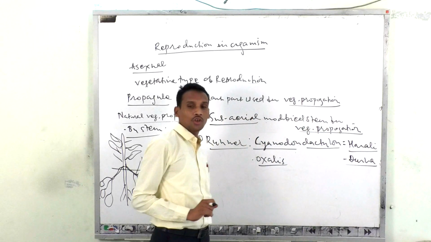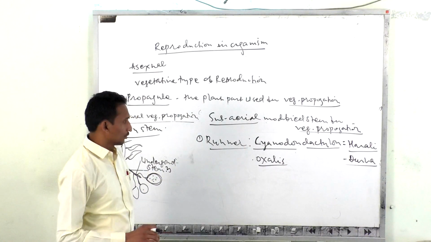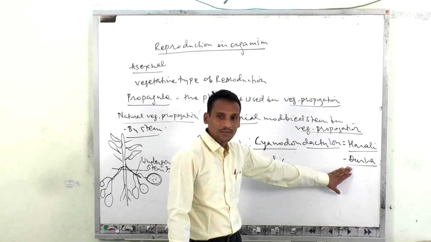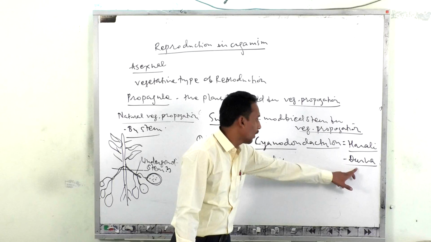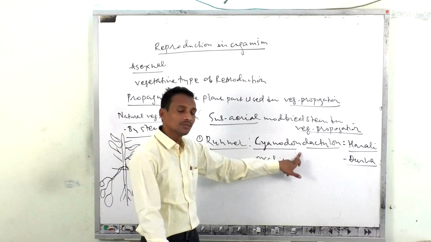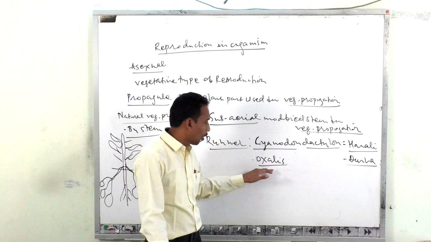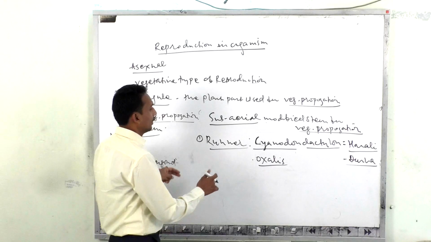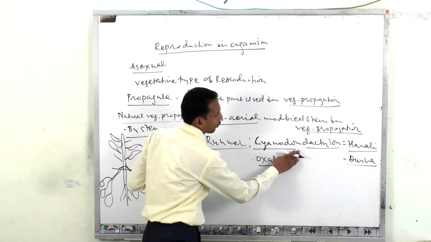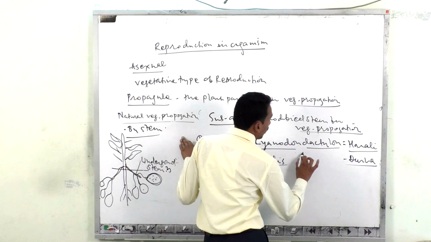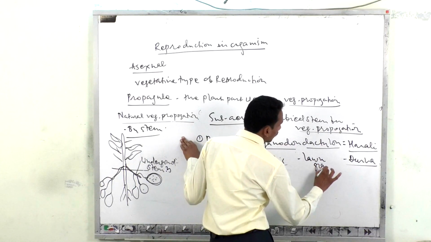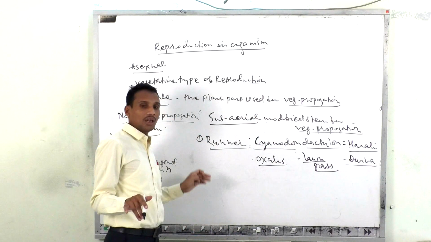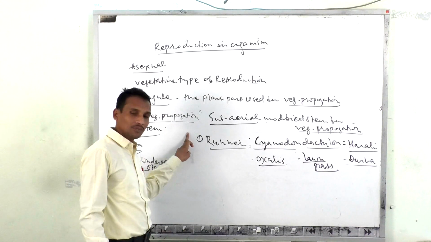Durva, you know that, is offered to the goddess Ganapati, or any goddess, by our people for worship. So this durva is nothing but Cynodon dactylon. Another is oxalis, and another is Centella asiatica. But here, in the case of Cynodon dactylon, or that lawn grass, you know that in a lawn there is grass, and that grass also possesses vegetative propagation.